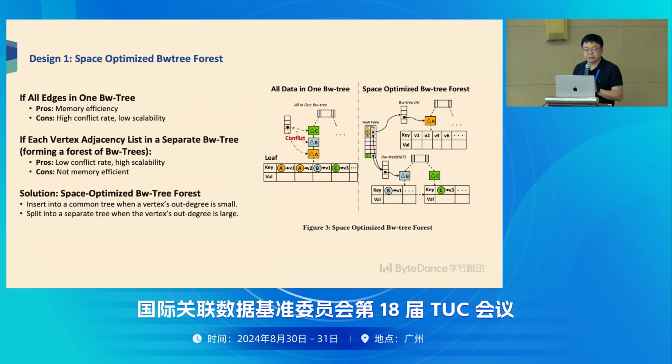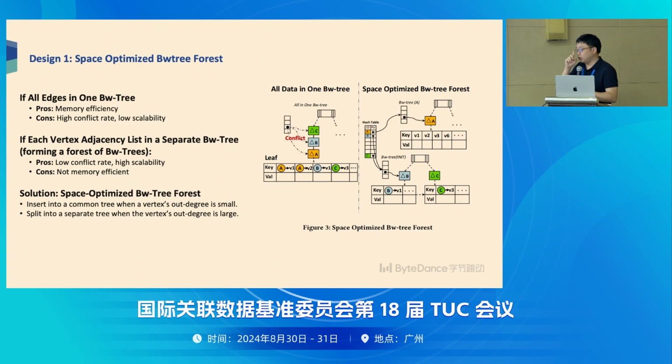First one is a space optimized Bw-tree forest. Let's use a user clicking the like button as an example. When one user clicks the like button in TikTok, it will generate one edge and insert it into the B plus tree, the Bw-tree.